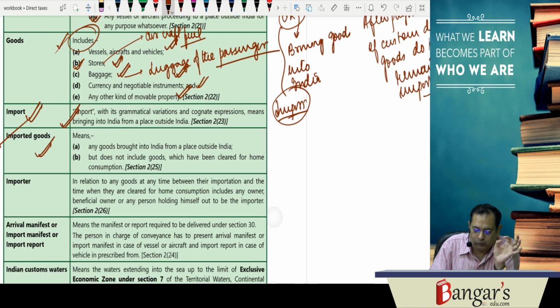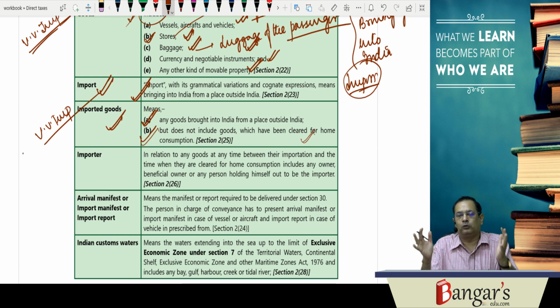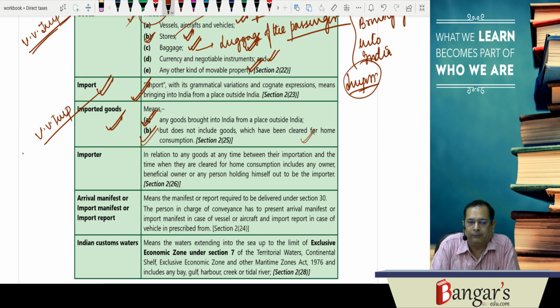So basically imported goods means any goods that are brought into India from a place outside India, but does not include goods which have been, say, cleared for home consumption. Why? On payment of duty, the goods are cleared for home consumption. We will be discussing this in our flow pattern of import, how the importation takes place. Subsequently, we will be discussing the same.